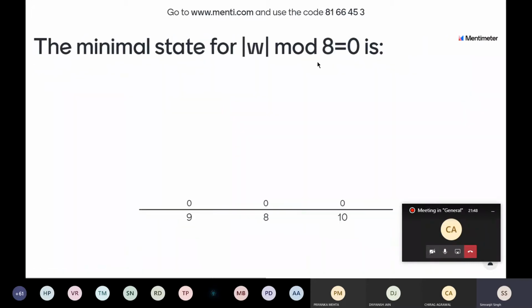The next question is also very simple. The minimal states for w mod 8 equal to 0. I think you can easily do this. At the end, I told you how to derive it. Most of you know about it if you attended tutorial 2, where this question is also given. I think that is the correct one. The set of states is written here. The number of states is 8, and the 0th is the final state. Most of you are right.